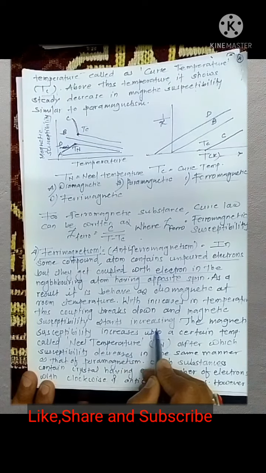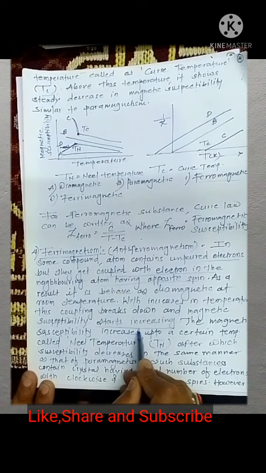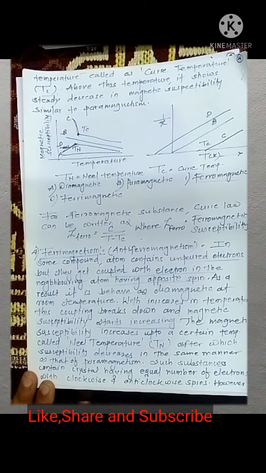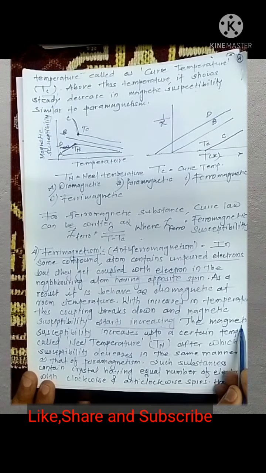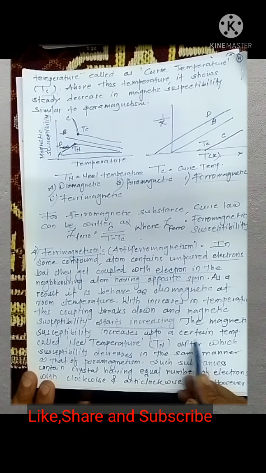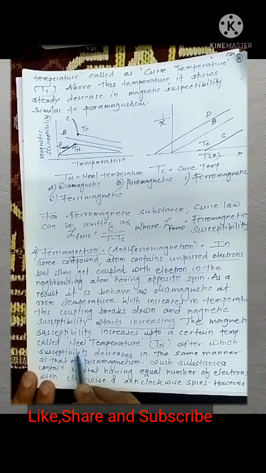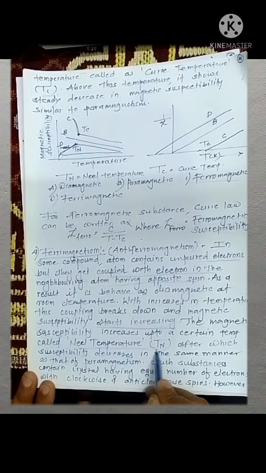It is very important. Substances which behave as diamagnetic at room temperature, but when they are heated, the value of magnetic susceptibility goes on increasing. The magnetic susceptibility increases up to a certain temperature, called the Néel temperature.